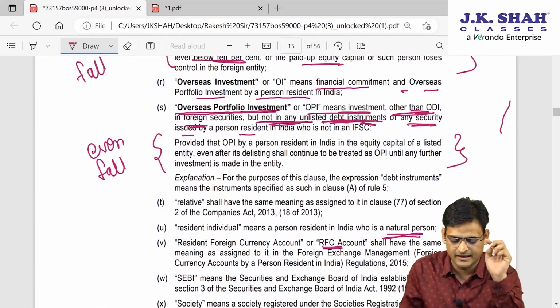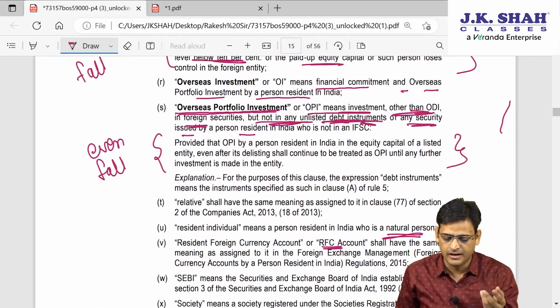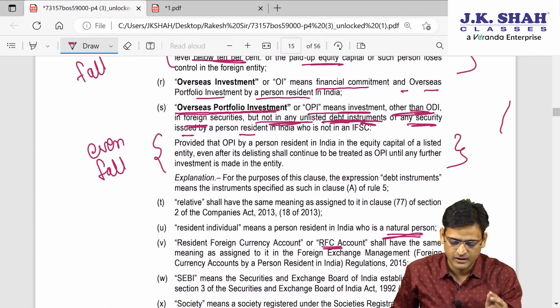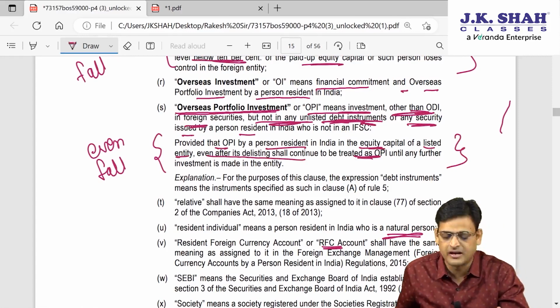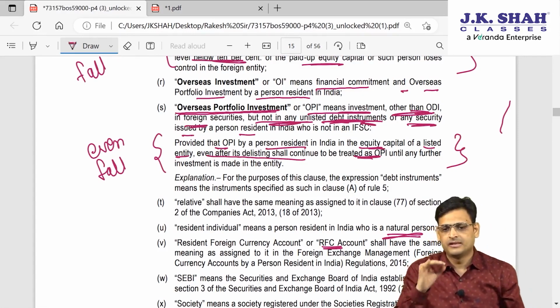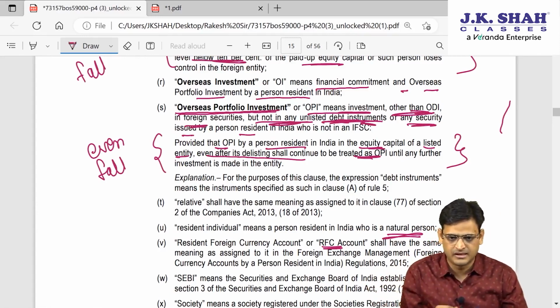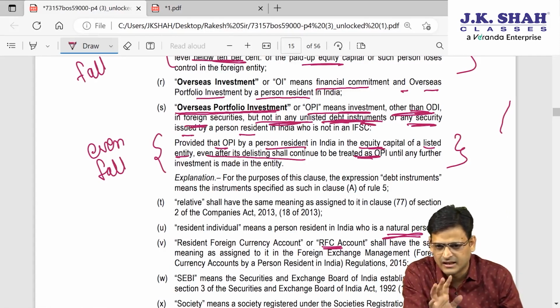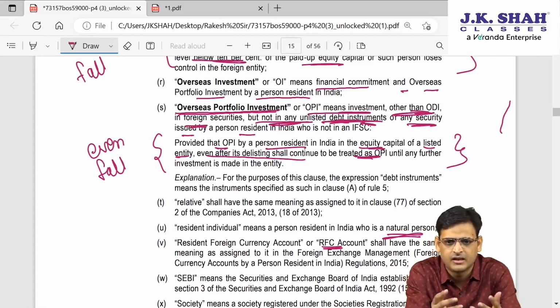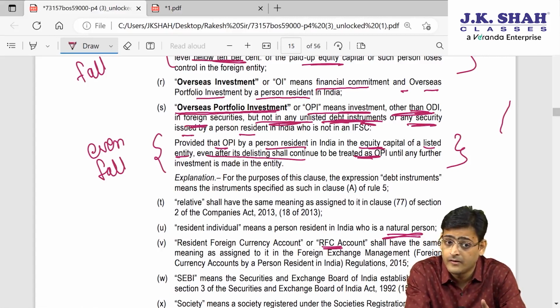Again, same point: OPI means a resident who has invested into equity capital of a listed entity, and even after it becomes delisted, it will continue to be treated as OPI. Means what? If you are making any investment in a listed entity, and it is less than 10% and you don't have control, like I am investing 1% shares in Microsoft, which is a listed entity, and I don't have control, so that 1% will not qualify to be called ODI. Now it will be called OPI.